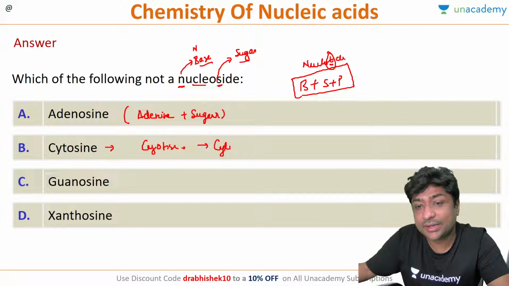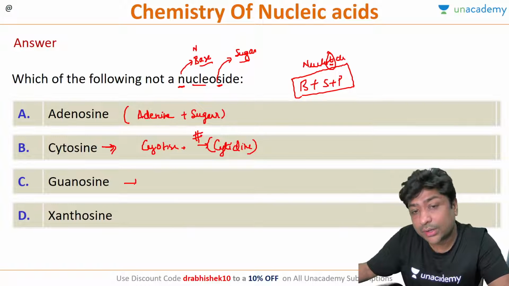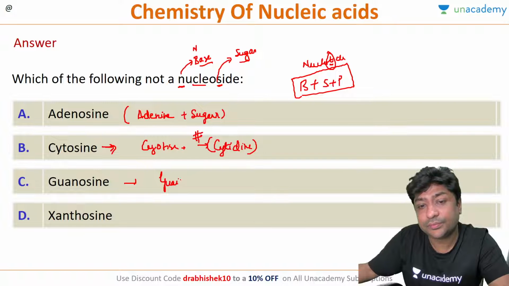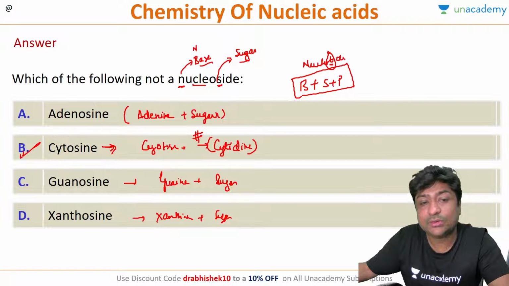Remember, cytidine is the nucleoside corresponding to cytosine. Guanosine is again guanine, the nitrogenous base, plus sugar, and xanthosine again is xanthine plus your sugar. So the correct answer here is this. Cytosine is a nitrogenous base. It is not a nucleoside.